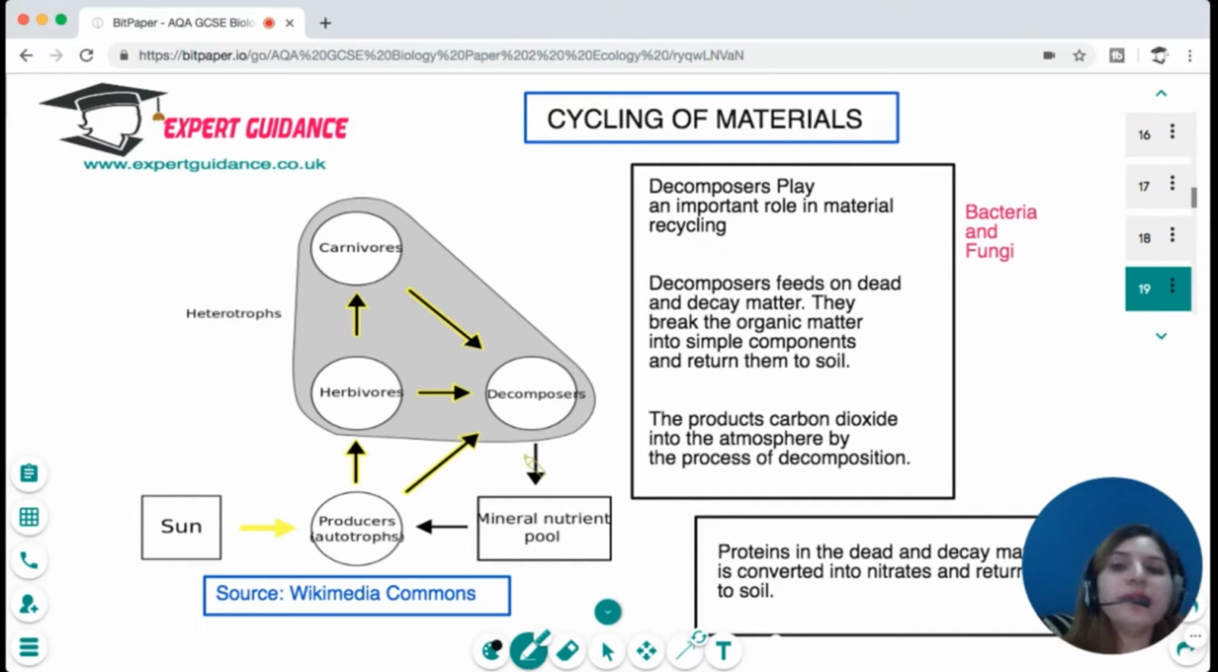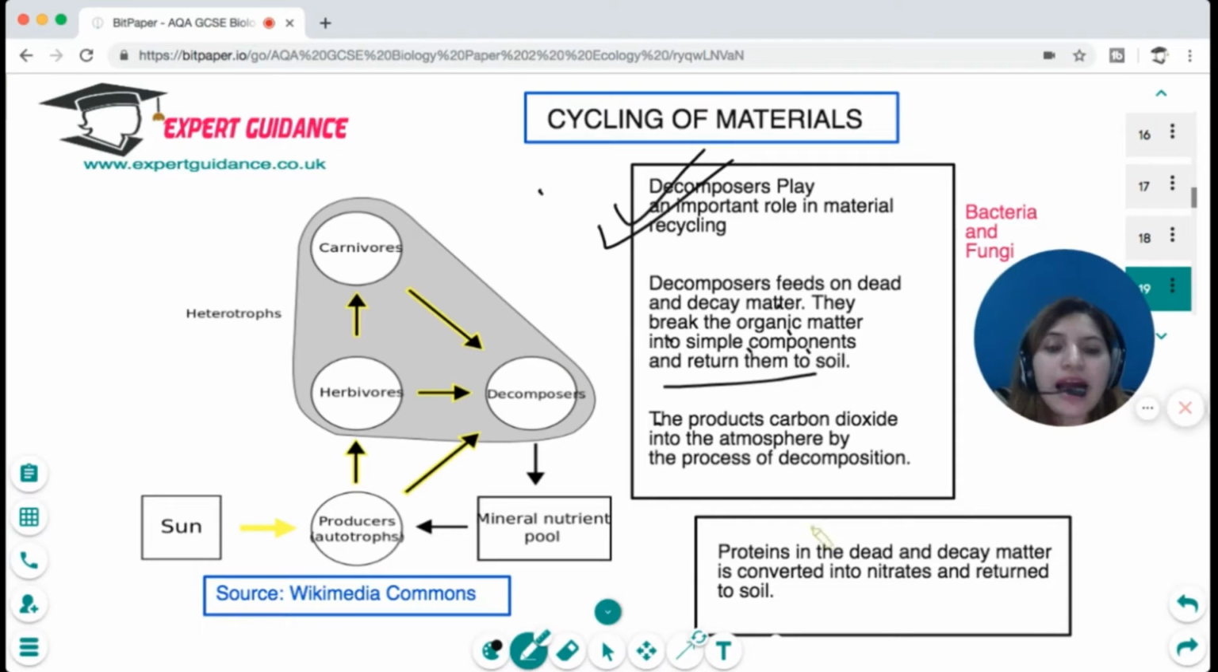Now there's a very important concept that in an ecosystem, the materials need to be recycled. How do the materials get recycled? It is the decomposers that play a very important role, because they feed on dead and decaying matter. They break the organic matter into simple components and return them into the soil. Products like carbon dioxide and other gases are released into the atmosphere. And protein in the dead and decayed matter is converted into nitrates and returned to the soil by decomposers.